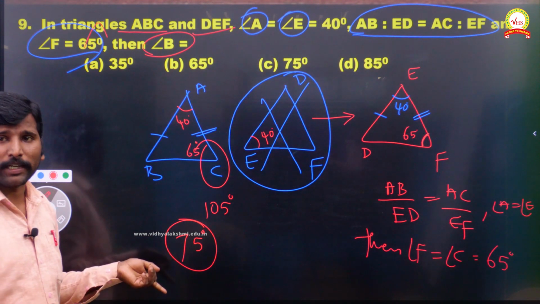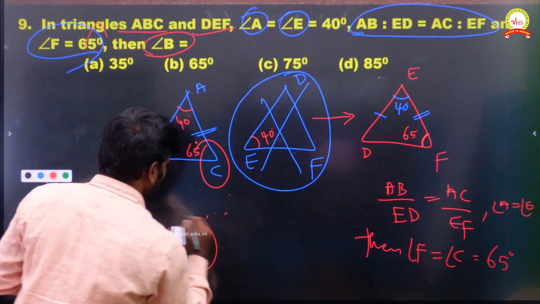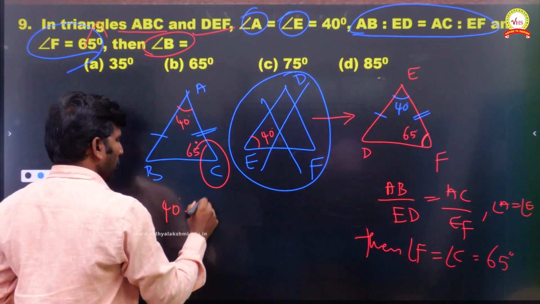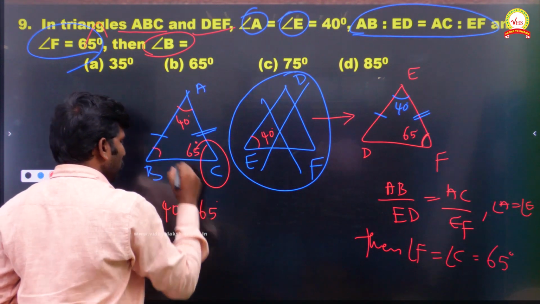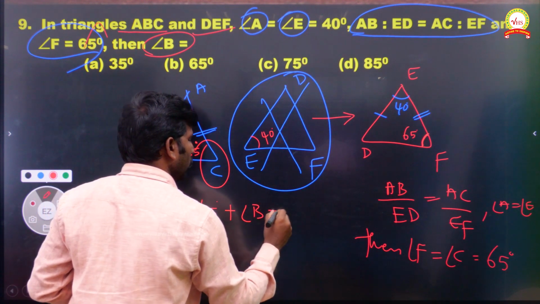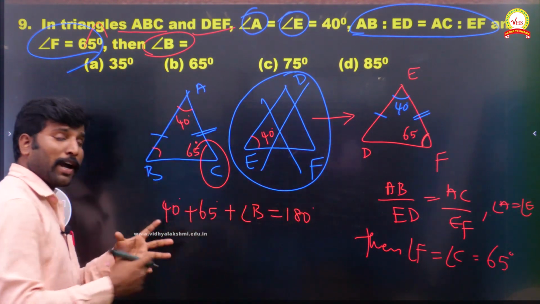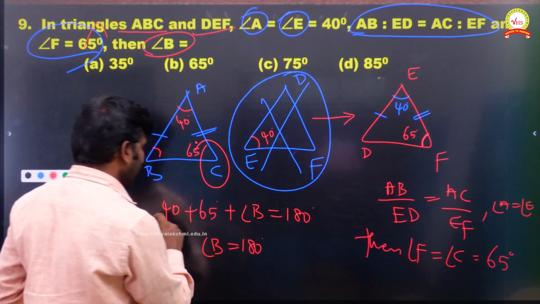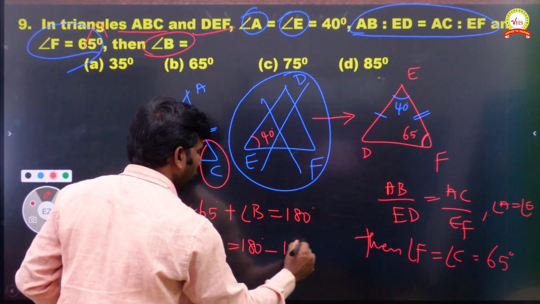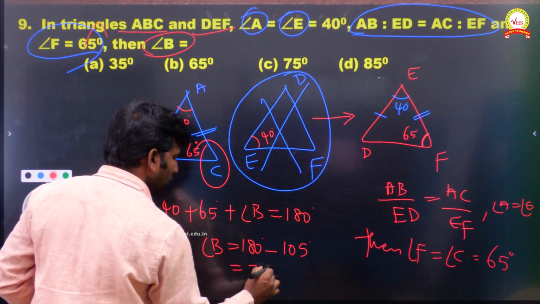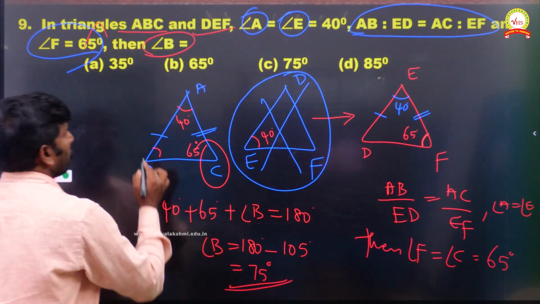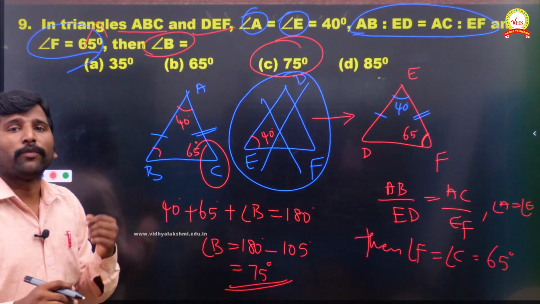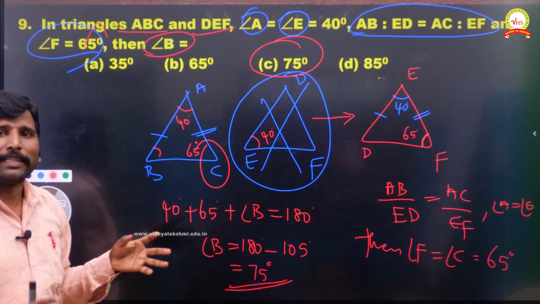I hope you people understand. If you want steps, we have to add all these things, which is equal to 180. We have to bring 40 degrees plus 65 degrees plus angle B, which is equal to 180 degrees. Like that we have to do the steps. When you add these, I am getting 105. When you subtract, I am getting 75 degrees. That's it. Where we have 75, that is option C. Like that we go if you want steps. Without steps, while looking itself, it's 75 degrees.